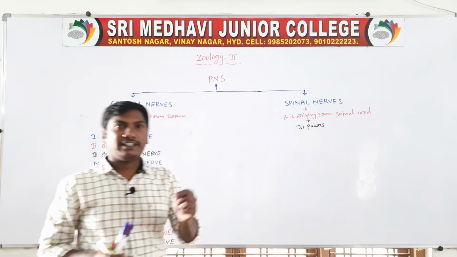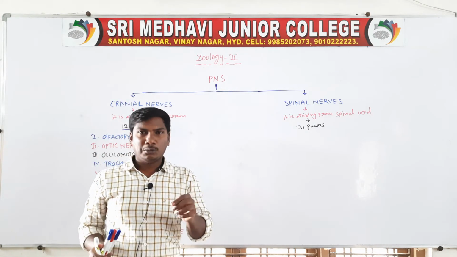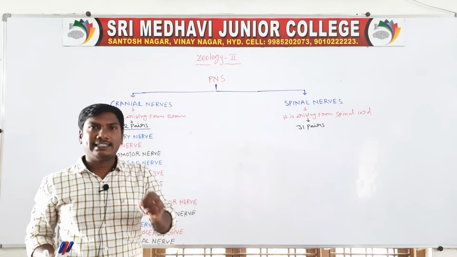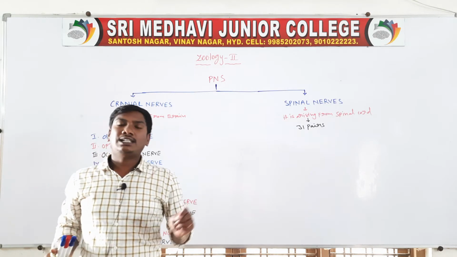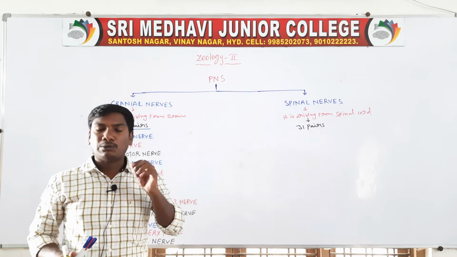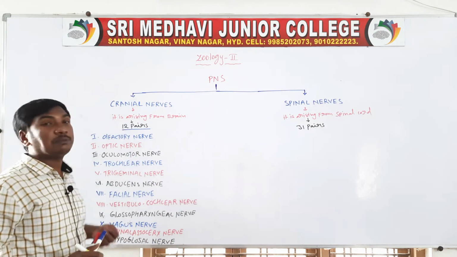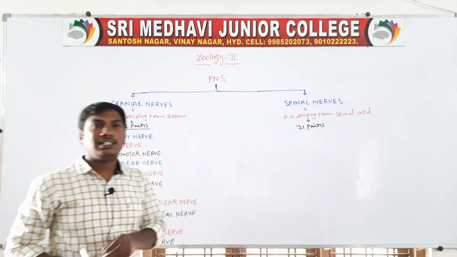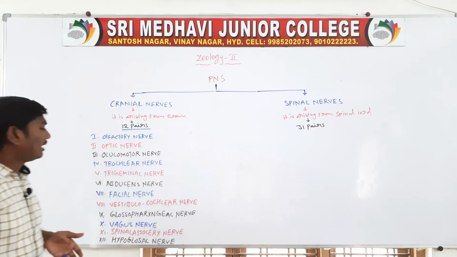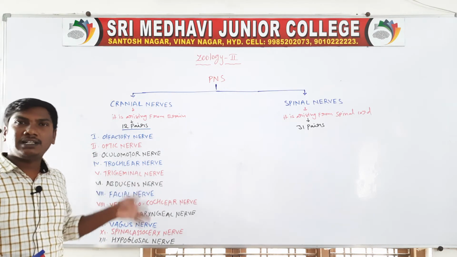So the olfactory nerve, optic nerve, oculomotor nerve, trochlear nerve, trigeminal nerve, abducens nerve, facial nerve, vestibulocochlear nerve, glossopharyngeal nerve, vagus nerve, spinal accessory nerve, hypoglossal nerve. They are the 12 pairs of cranial nerves.